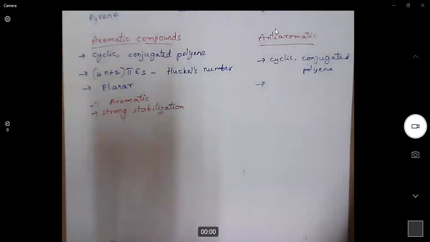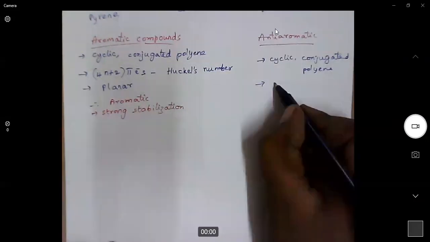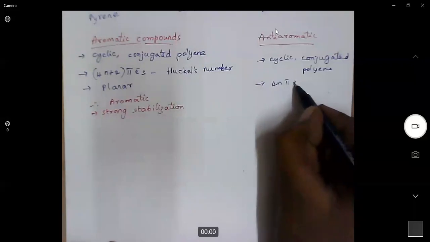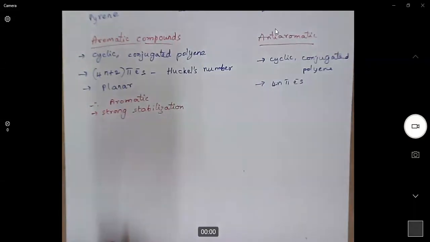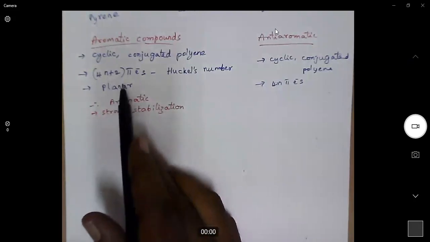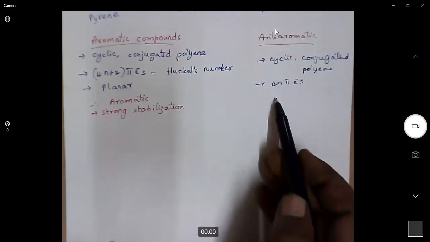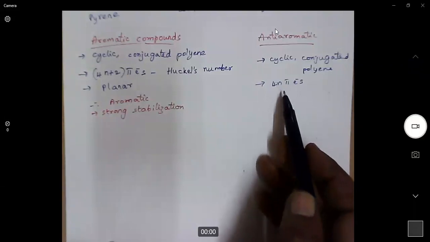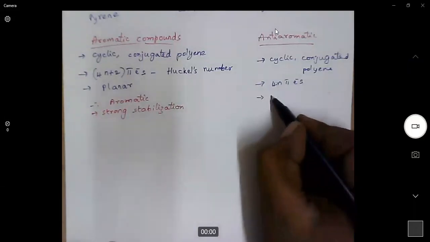Instead, it will follow 4n pi electrons. Aromatic systems follow 4n plus 2 pi electrons, whereas anti-aromatic will have 4n pi electrons, and it is also planar.